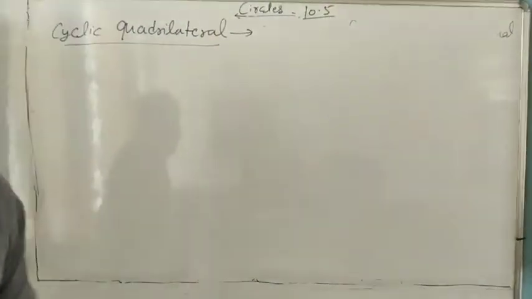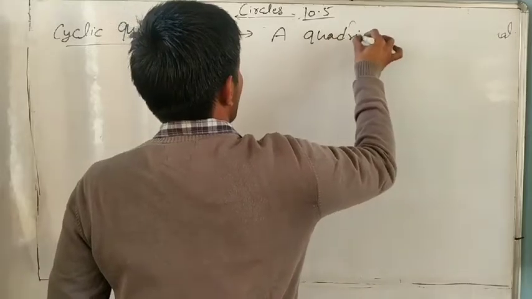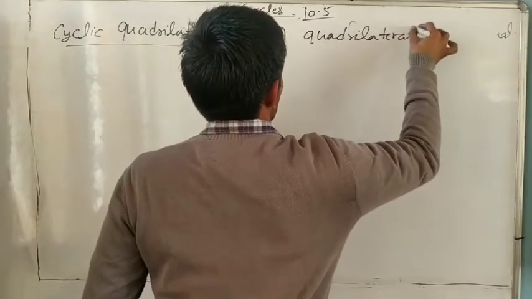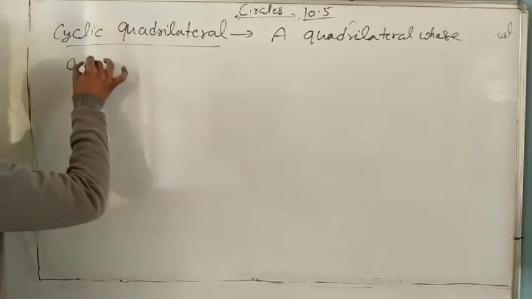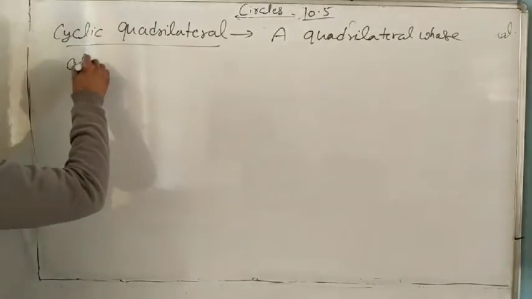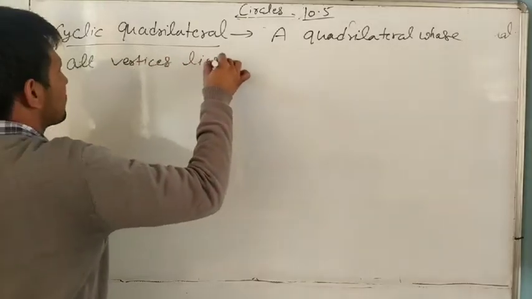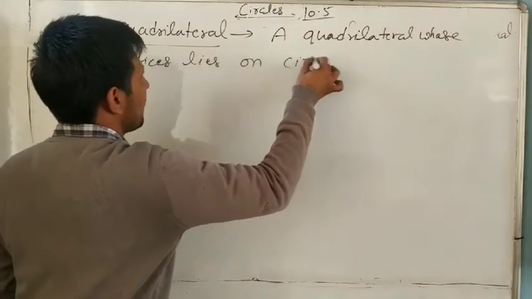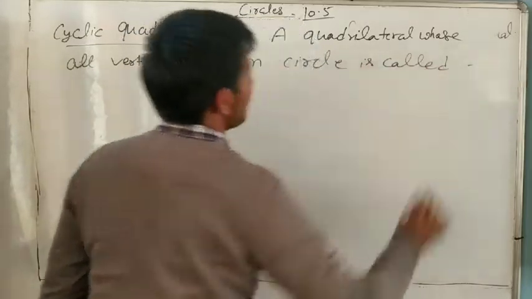So you can say that a quadrilateral whose all vertices lie on a circle is called a cyclic quadrilateral.